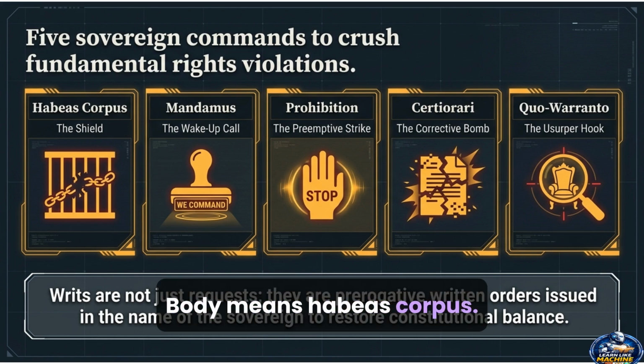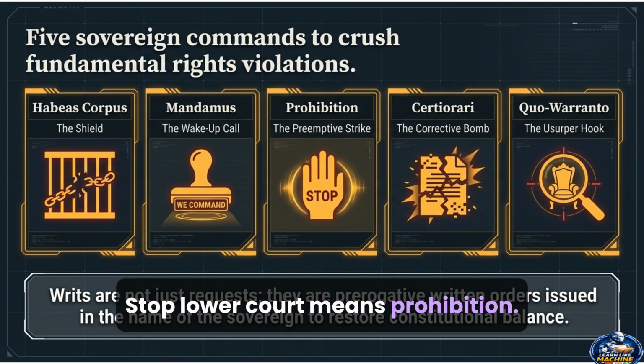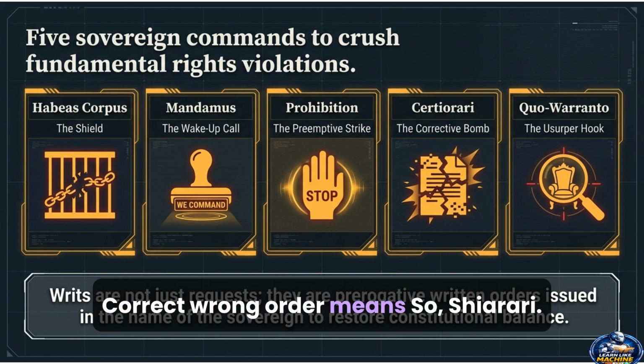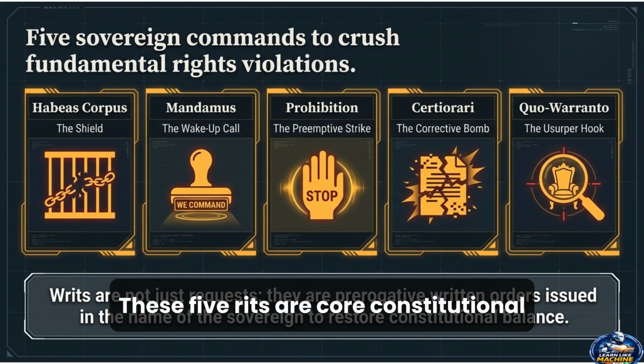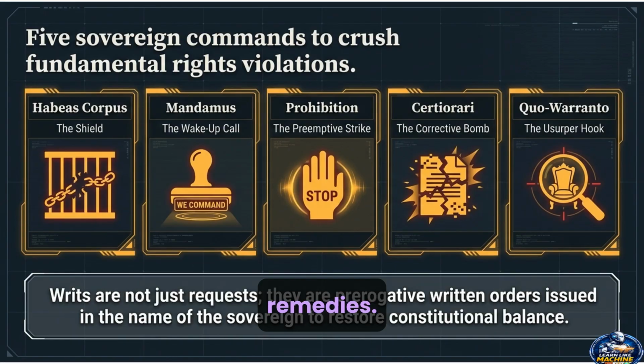Body means Habeas Corpus. Command means Mandamus. Stop lower court means Prohibition. Correct wrong order means Certiorari. By what authority means Quo Warranto. These 5 writs are core constitutional remedies.